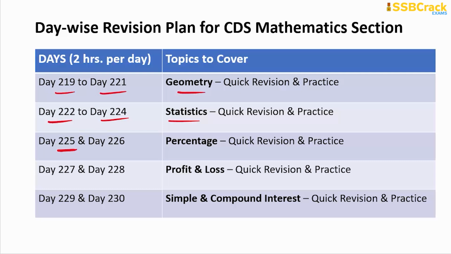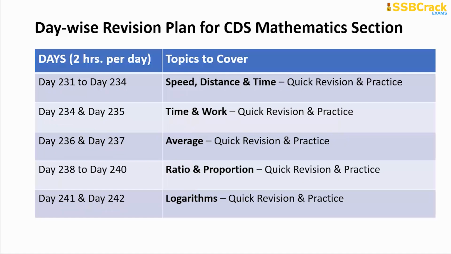The 225th day till the 226th. So these are only 2 days, enough for the revision and practice of percentage. Similarly, 2 days for profit and loss, that is the 227th and 228th day, to revise and practice. And from day 229 till day 230, you are revising and practicing simple and compound interest. So I have given 2 days for the revision of each and every topic of the unitary method.